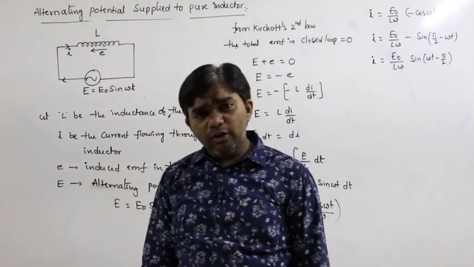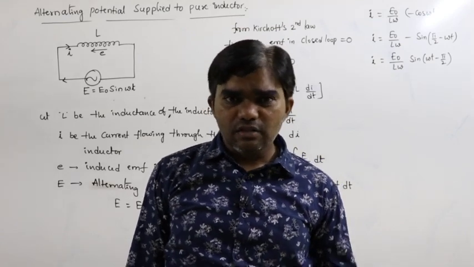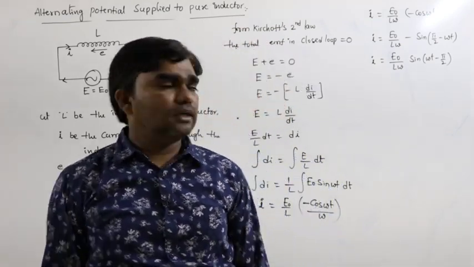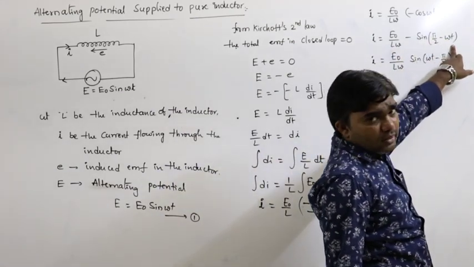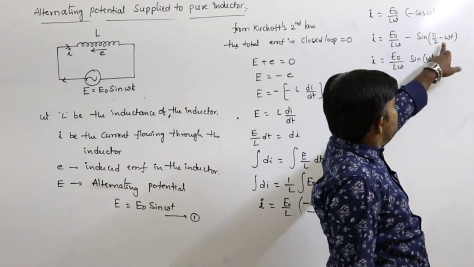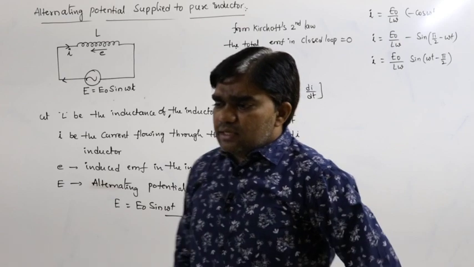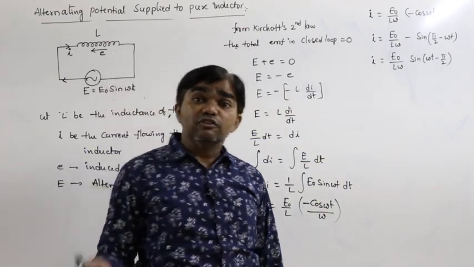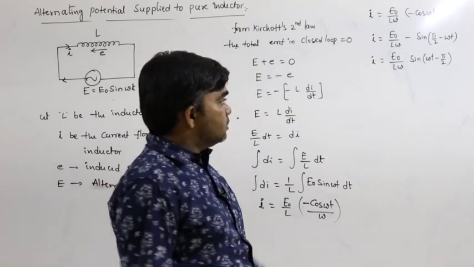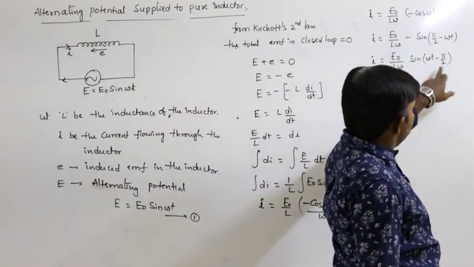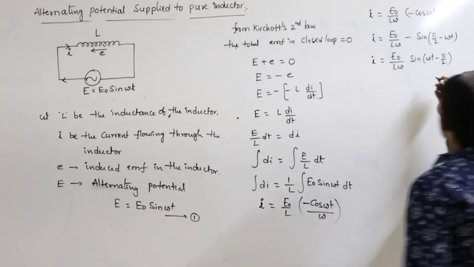Sin of pi by 2 minus theta is cos theta, or cos of pi by 2 minus theta is sin theta. So here cos theta can be written as sin of pi by 2 minus omega t. So multiply with minus, we can get sin of omega t minus pi by 2. Sin of minus theta is minus sin theta. Cos of minus theta is cos theta. Just trigonometry formulas. So that is sin of omega t minus pi by 2.